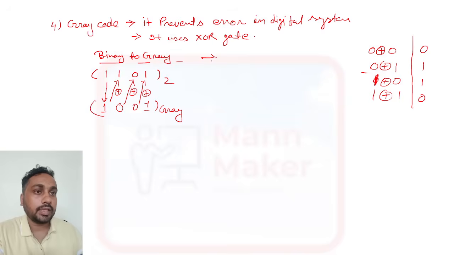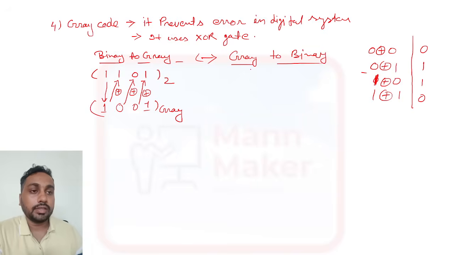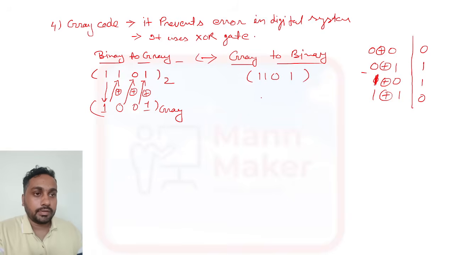Okay, in the same way, if they ask from gray to binary, if we have the same number 1101 as gray, now we need to convert this into binary. The first bit you need to write as it is, 1.